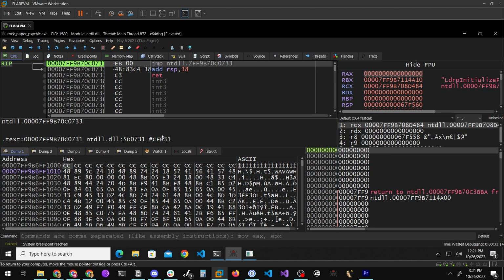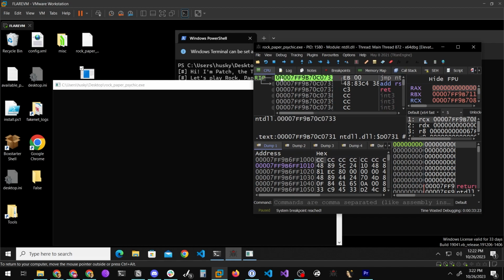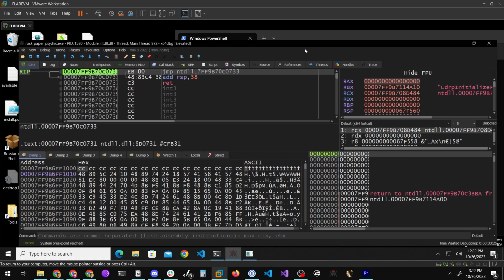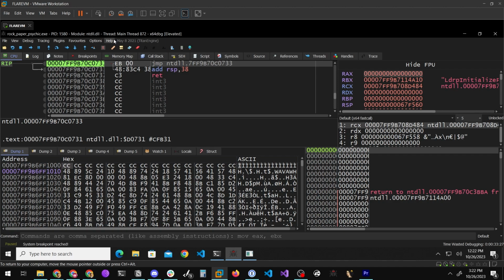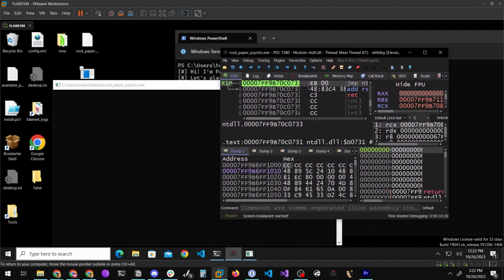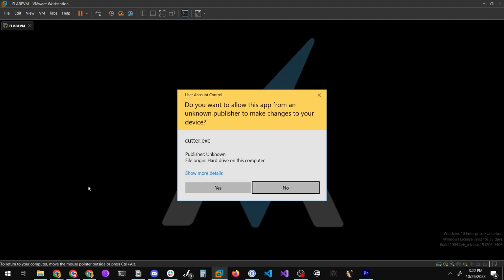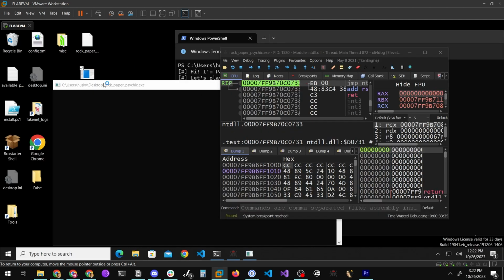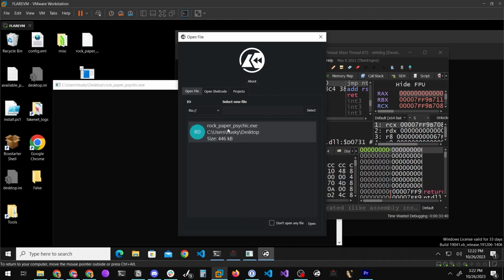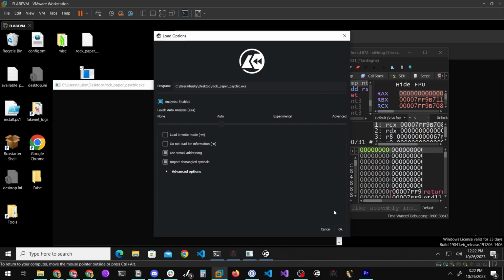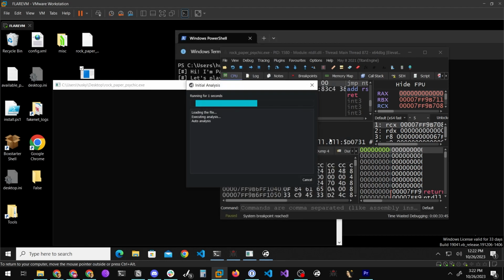So the idea here is that we need to track down the memory location of where these calls are taking place. And one easy way to do that is to correlate it from the memory offset locations of the binary when it's actually loaded in memory. So a quick way to do that, actually, we will open Cutter back up, and we can actually just open it up in read mode. So we'll open up Cutter, and we'll get our Rock, Paper, Psychic binary back into Cutter. We don't have to load it in write mode again. We can just open it up in read mode.